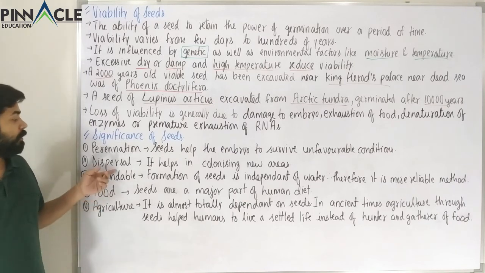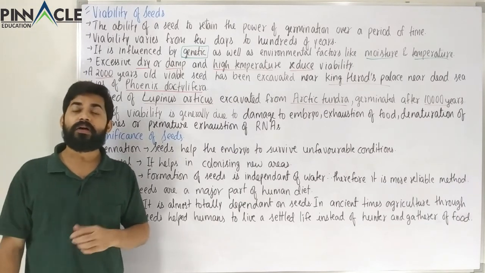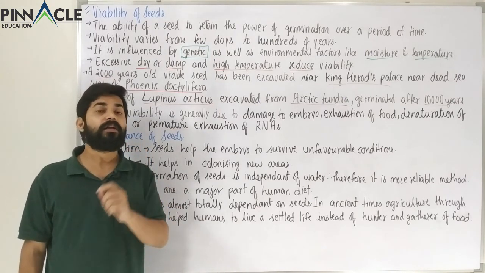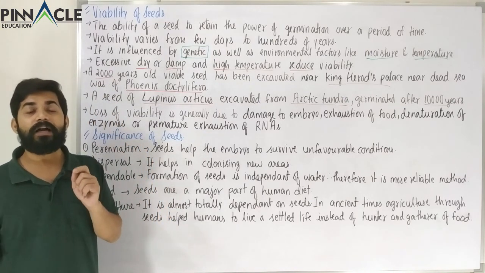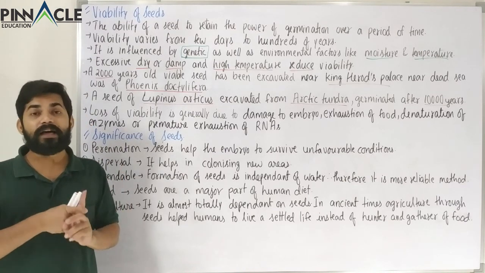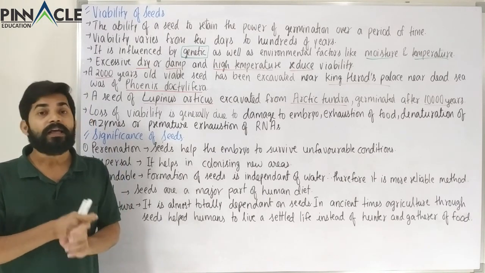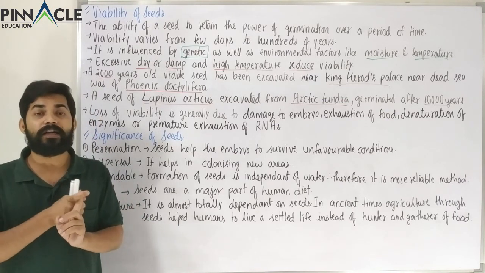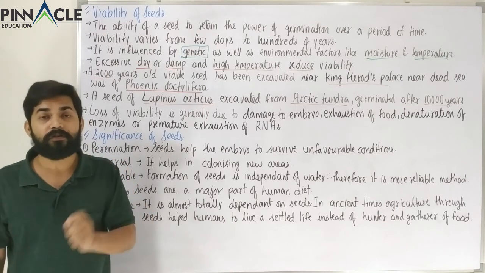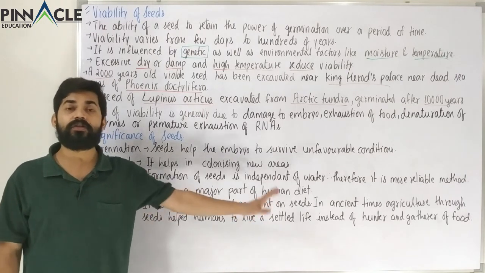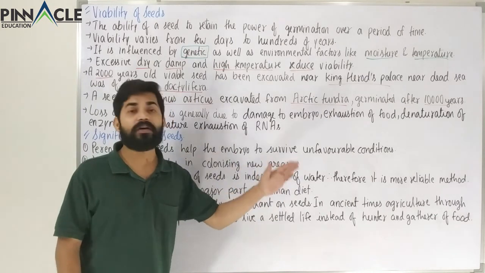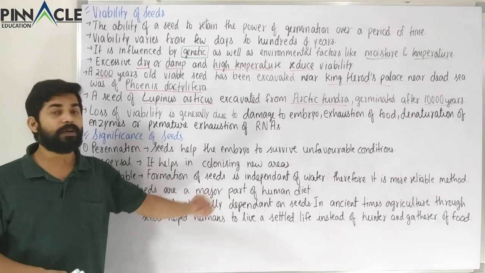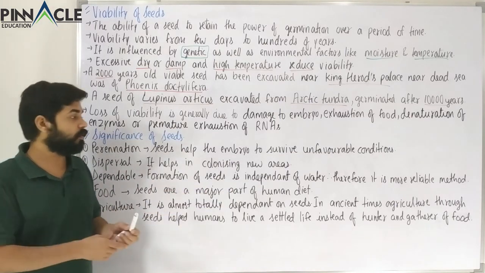Now we come to the other benefit, and that is dependable. What does it mean by dependable? In your 11th class, remember your plant kingdom. In plant kingdom, you must remember algae, bryophyta and pteridophyta. There, for fertilization or reproduction in the case of algae, bryophytes and pteridophytes, water was required. But in the case of angiosperms, water is not required, or water is not the medium for seed formation. So it is more dependable, that is, it is independent of water.